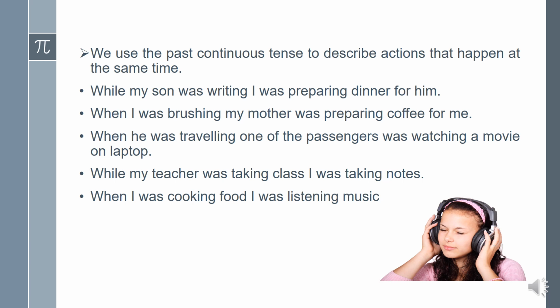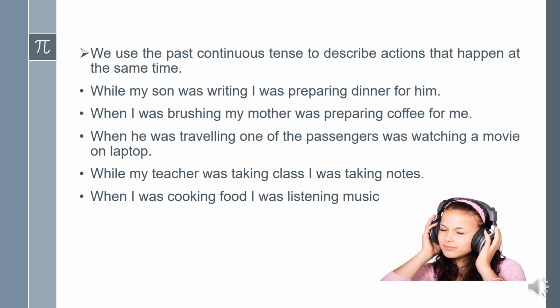The past continuous tense is also used to describe actions that happen at the same time. Okay, this past continuous tense is used to describe actions which happen at the same time, meaning both actions were continuing at the same time. At that time we can use past continuous tense.